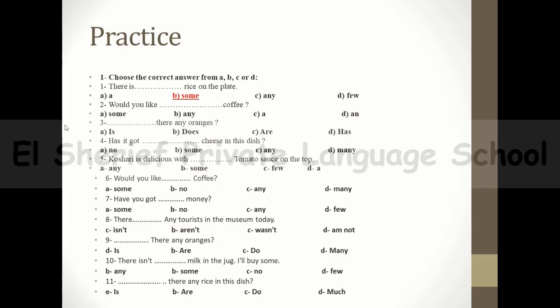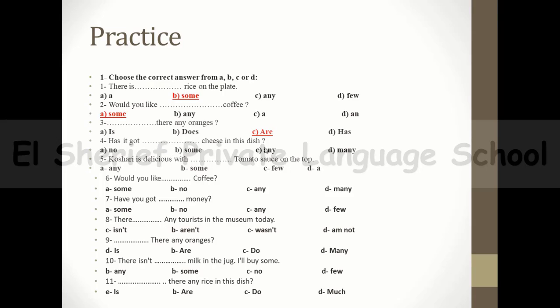It's an offer, guys, so you will say, would you like some coffee? Okay, now let's move to number 3. We have to ask with something, then there are any oranges? Pay attention, guys, this oranges is a countable, plural countable noun. So we will use any. Are there any oranges?